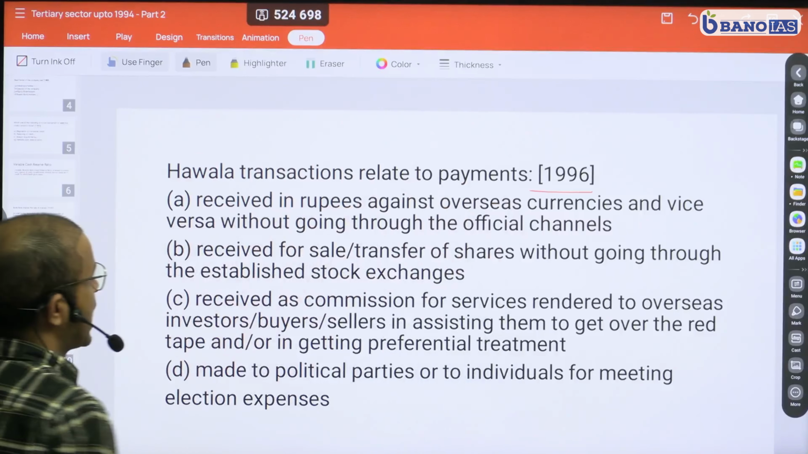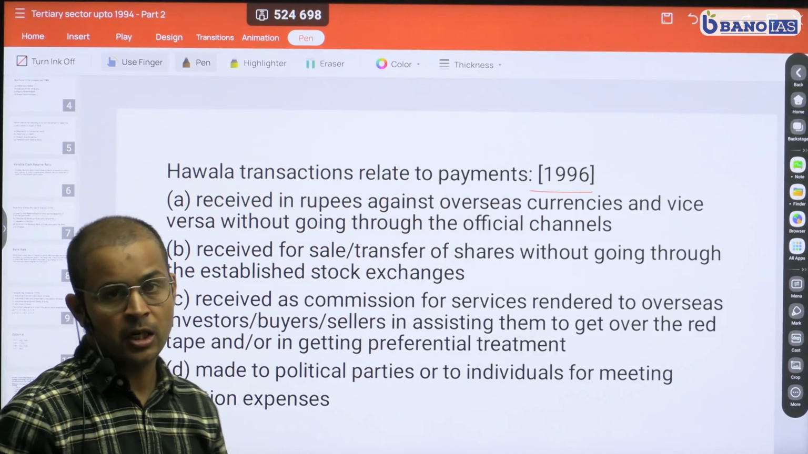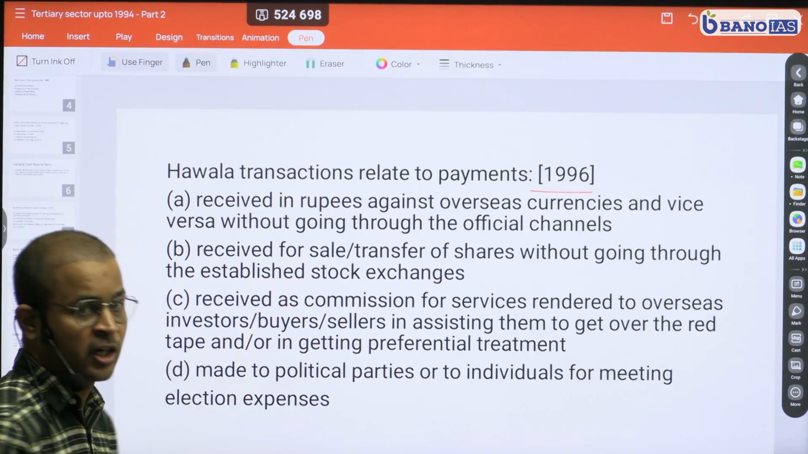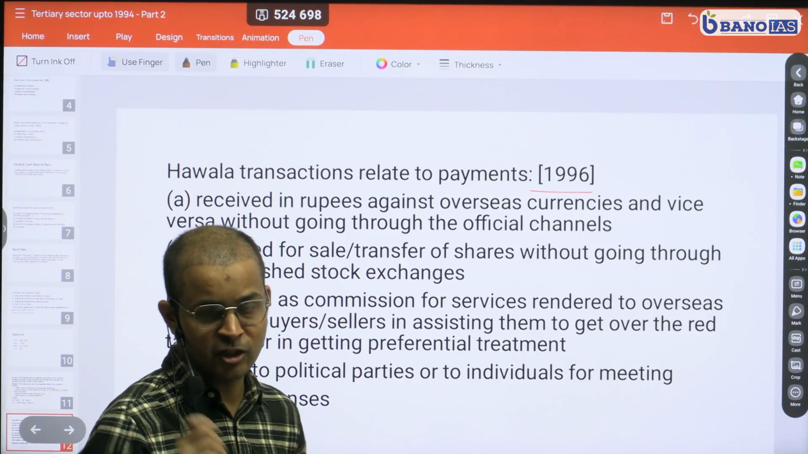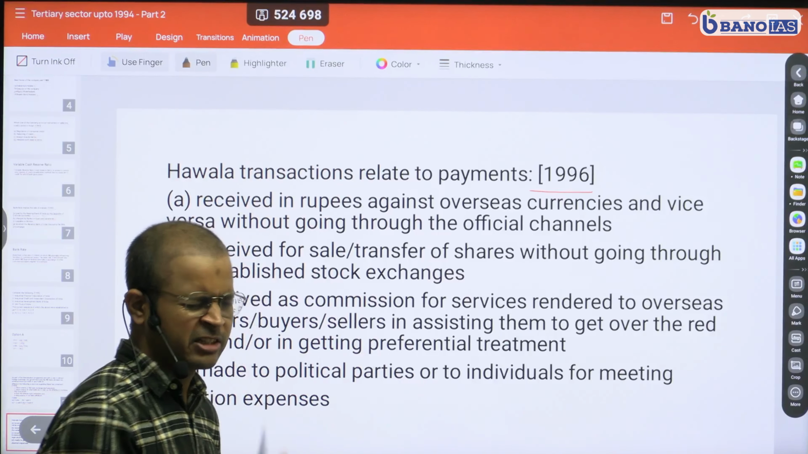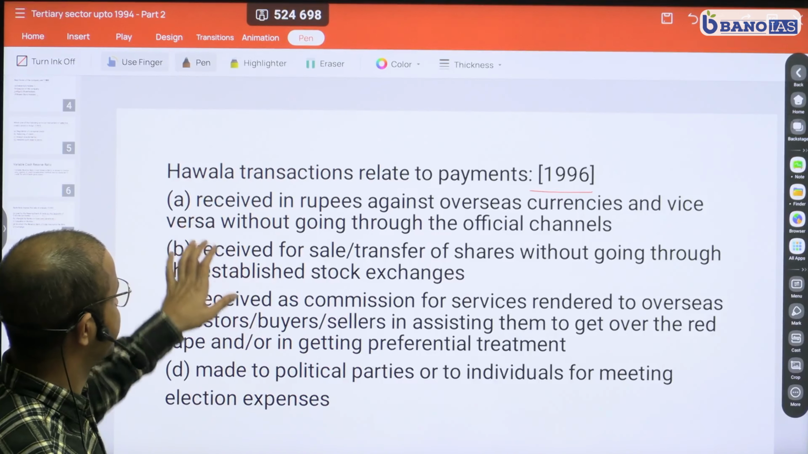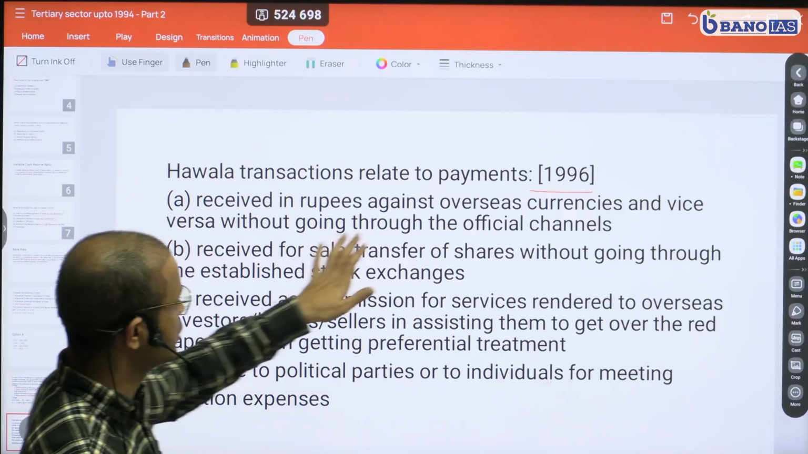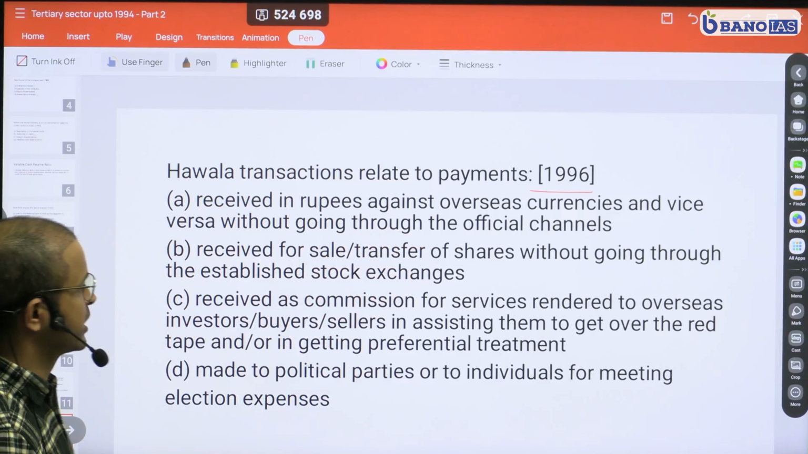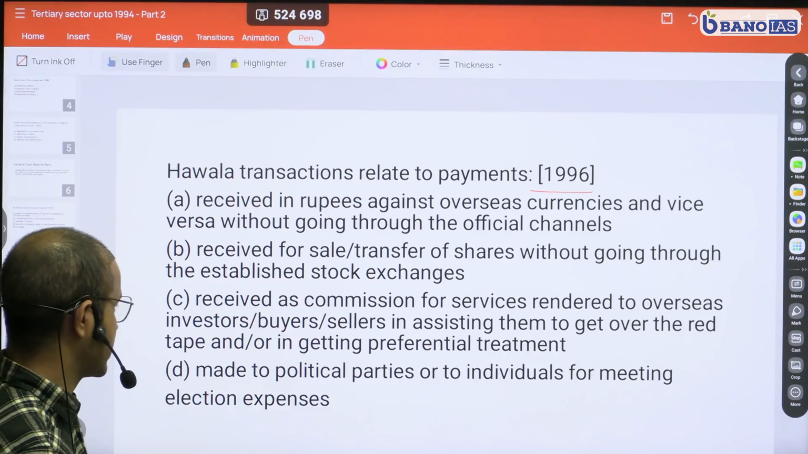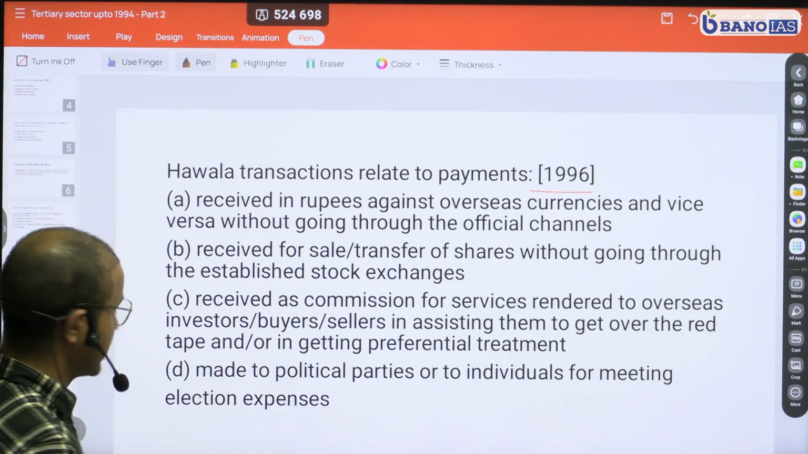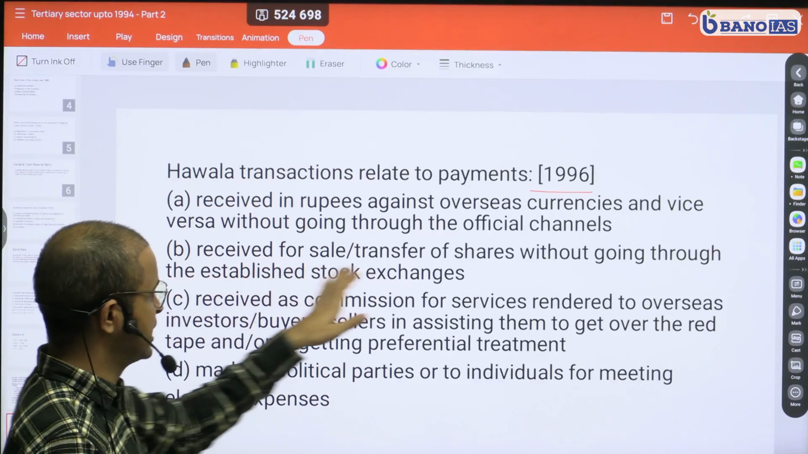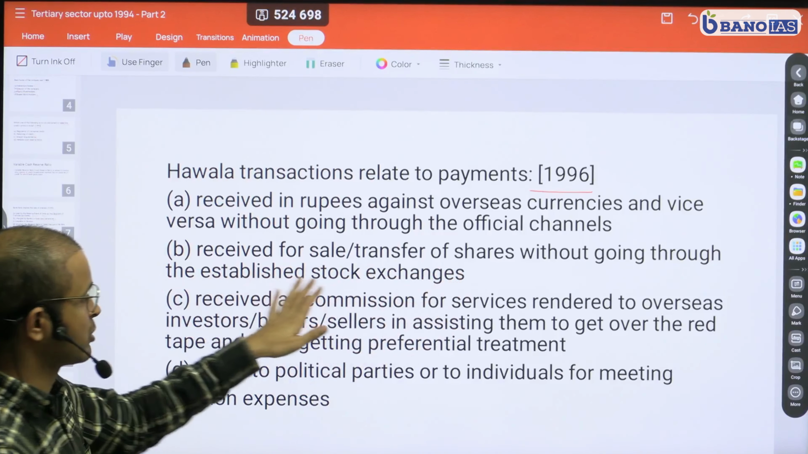The question reads: hawala transaction relate to the payment. What is a hawala transaction? You must have read about hawala transactions in the newspaper. On and off, investigations keep coming up. Option A: received in rupees against overseas currency and vice versa without going through the official channel. Seems okay, but let's read the other option: received for the sale or transfer of shares without going through an established stock exchange.